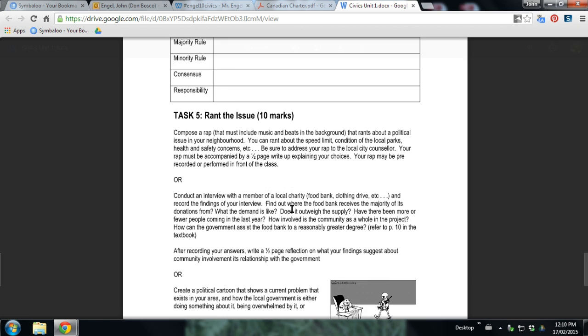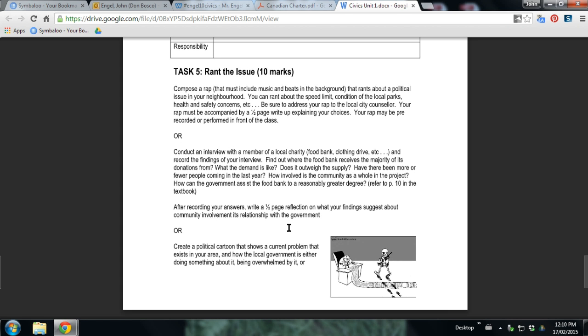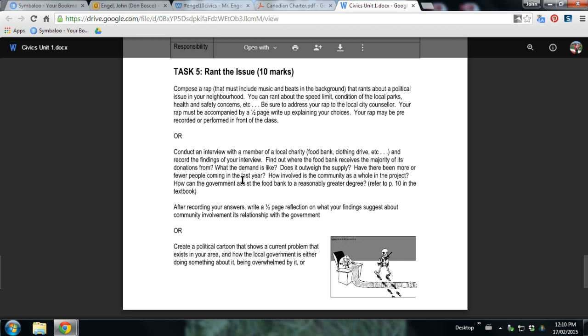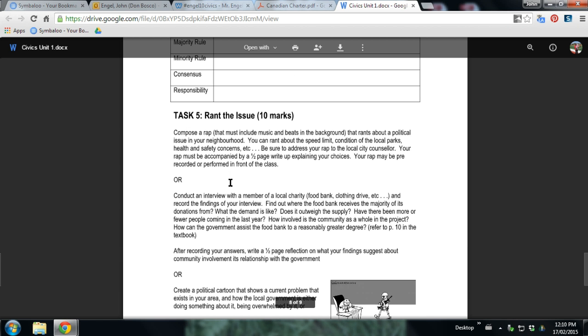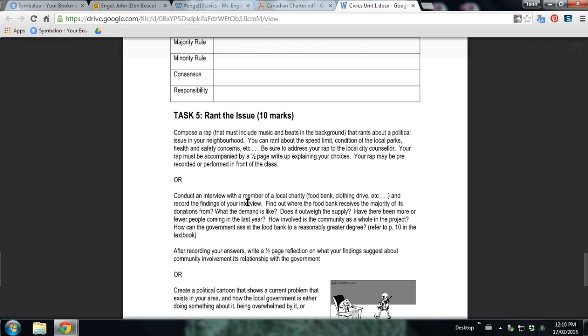Then this is basically an assignment where you can choose any kind of format you want. You can draw me a cartoon. You can write me a paper. You can use these ideas. You can do whatever it is you want to do as long as you run the idea by me, or you do one of these ideas. And this is basically just different ways that we can be citizens. Different ways that we participate, we challenge, we help create our government and the organizations that we belong to.